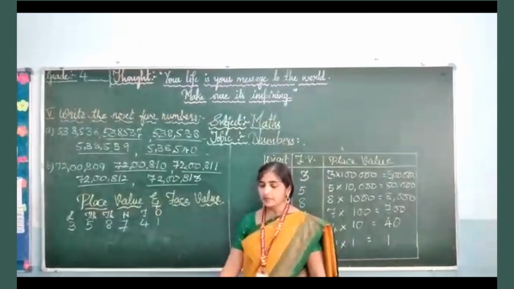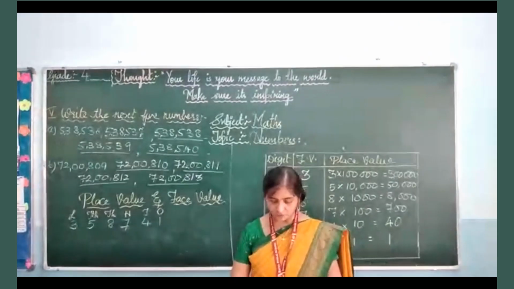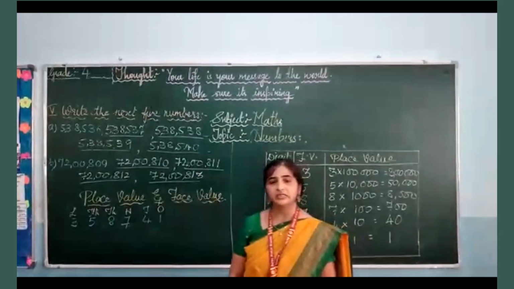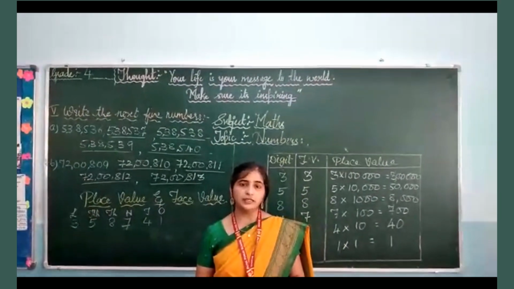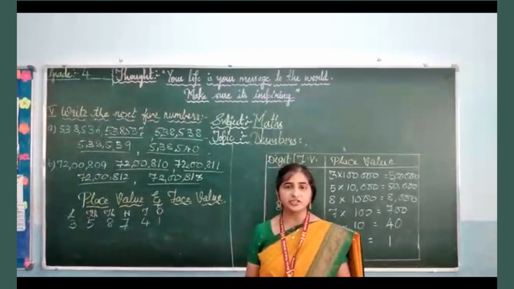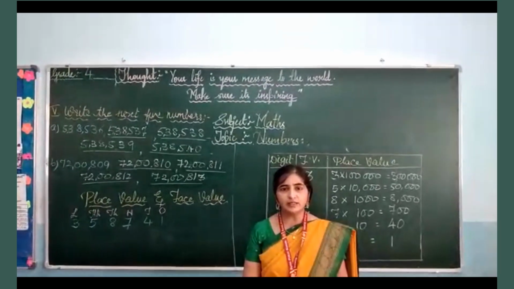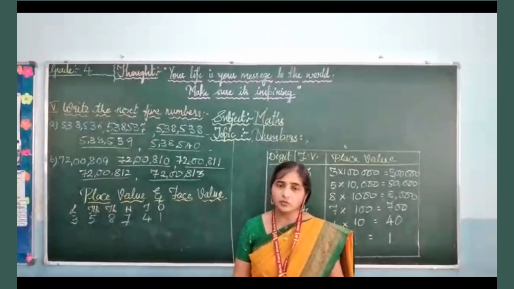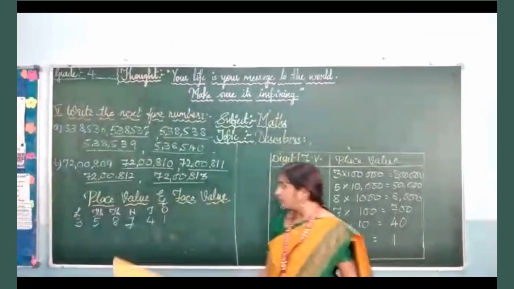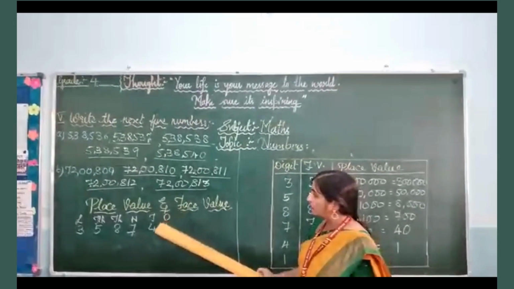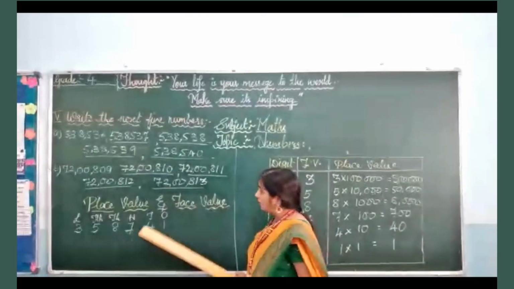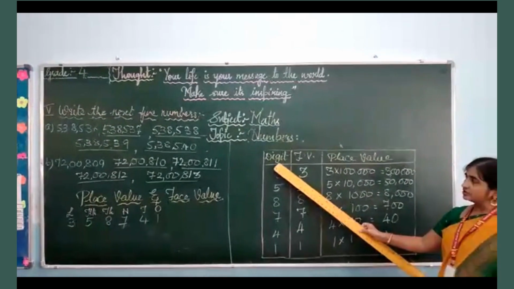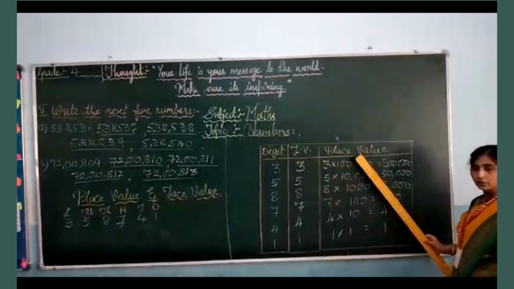Now let us see the place value and face value of the given digits. Now you know what is face value. We have already studied in class 3. Face value of the number remains the same number. It does not change its digits, and the place value of the number depends on the digits, and you have to write depending on the digits what is given. So let us see what is place value and face value. Here I have given you the number along with the digits. So now we will see with the table: digits, face value, place value.